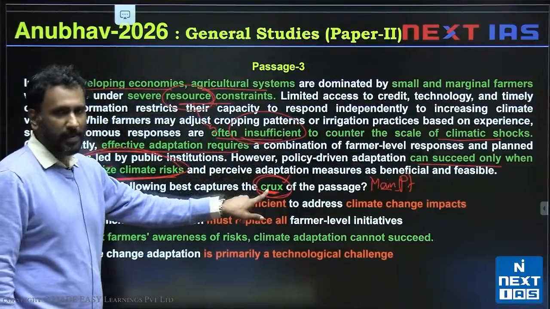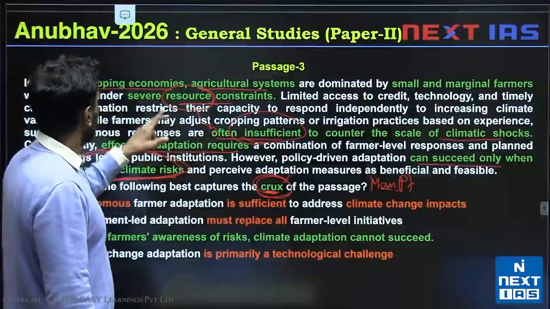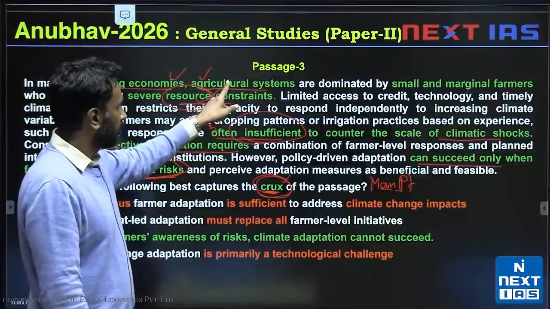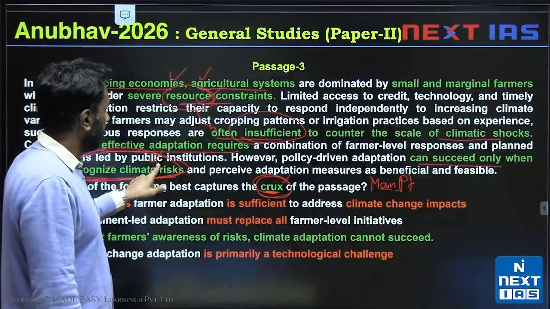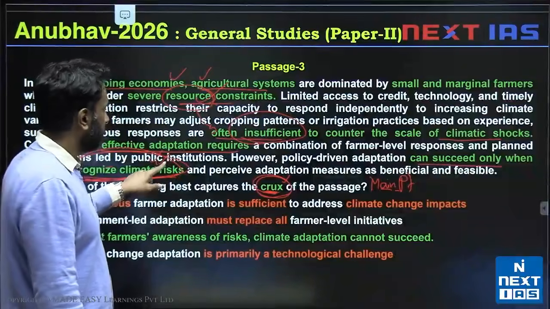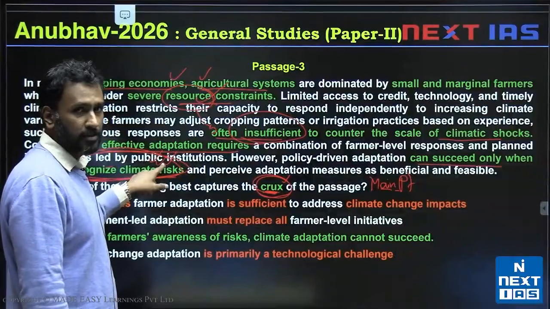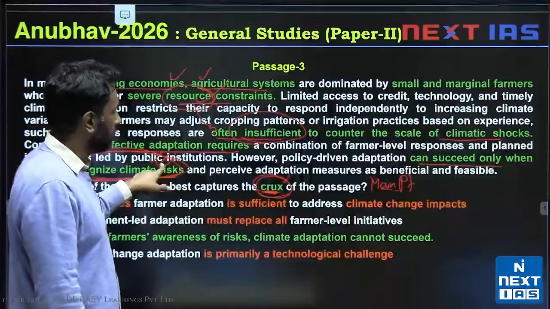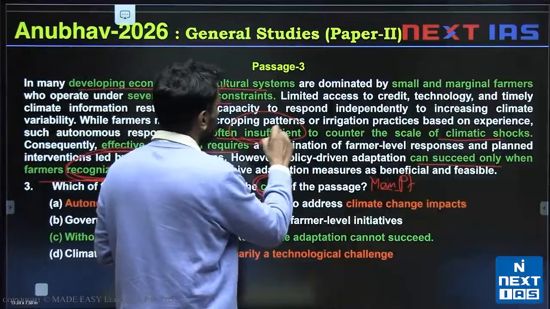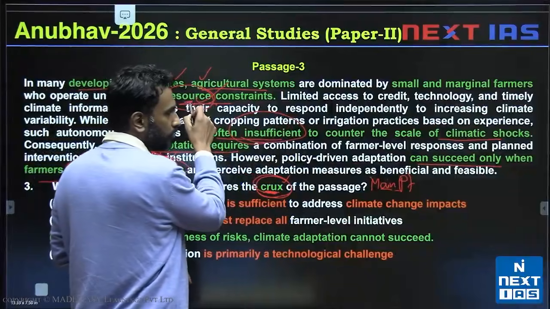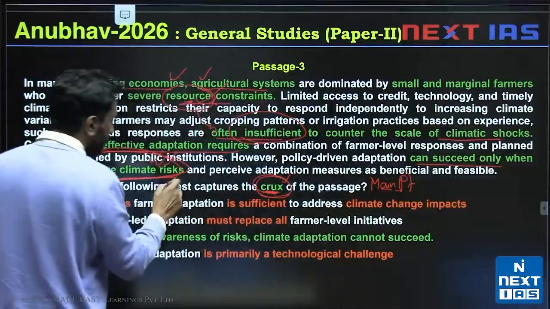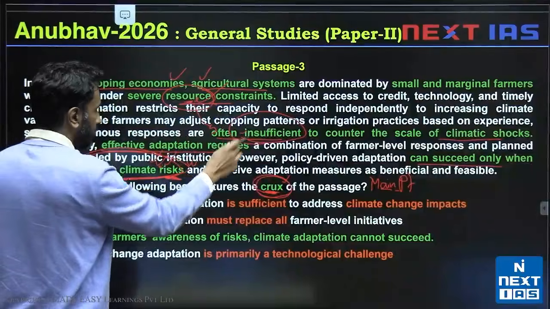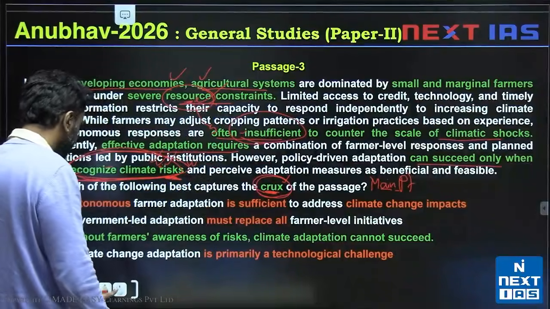So, the main point of the passage should be something about how agricultural systems in developing economies are resource constrained and have identification of climate risk as a possible challenge. Unless we allow farmers to identify the risk, they can't actually put this resource to use. It can only succeed if farmers can first identify the risk. So, we need to identify risks first and then we can overcome resource constraints.